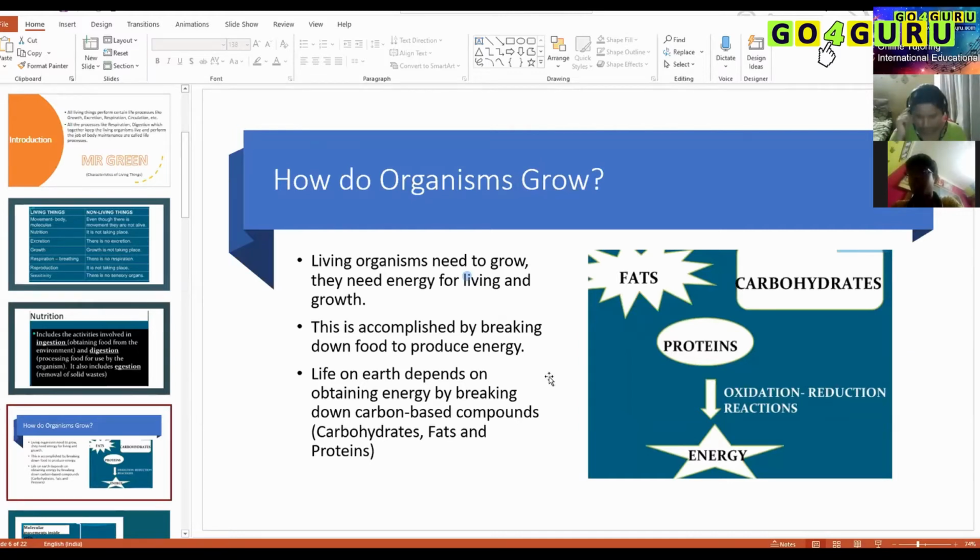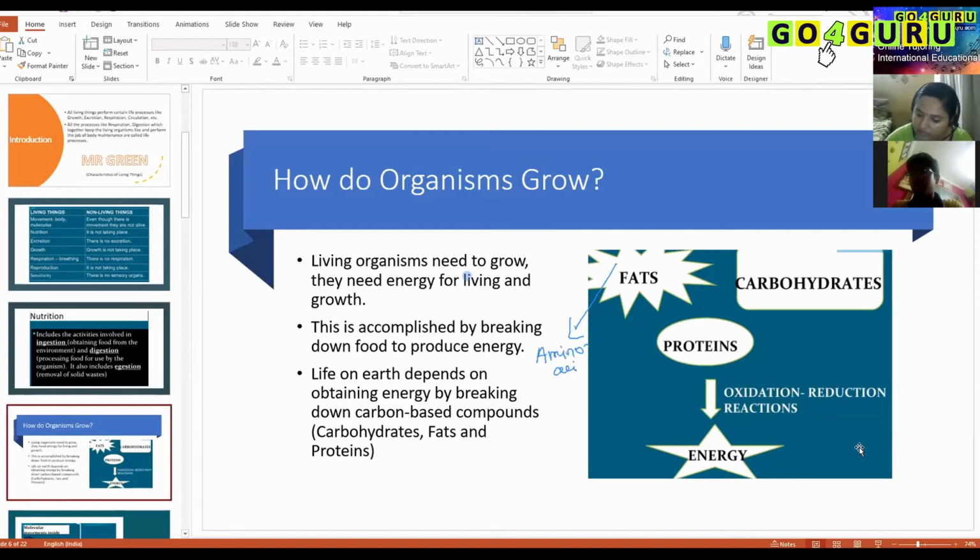Fats, carbohydrates, proteins give rise to energy. How do they release energy? By breaking down into smaller particles. Excellent. So protein will be broken into amino acids.